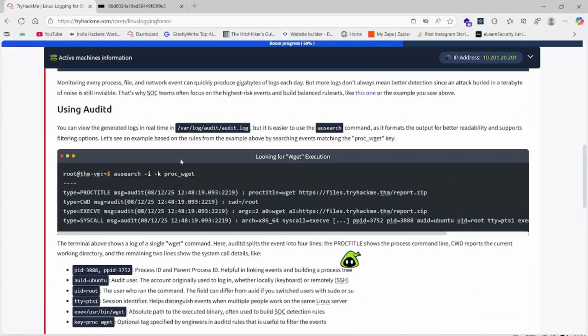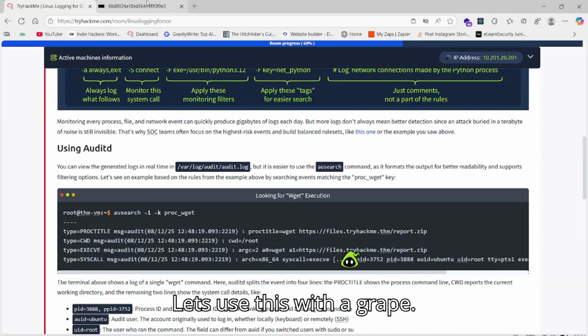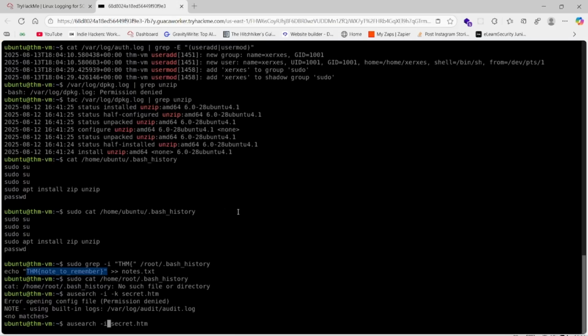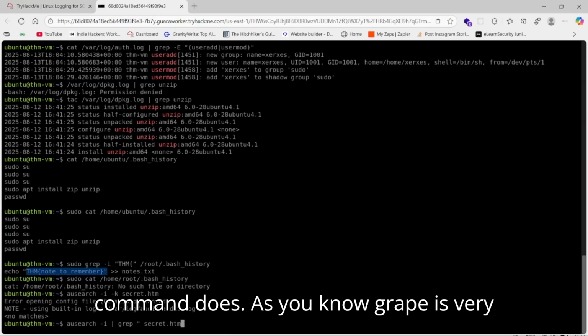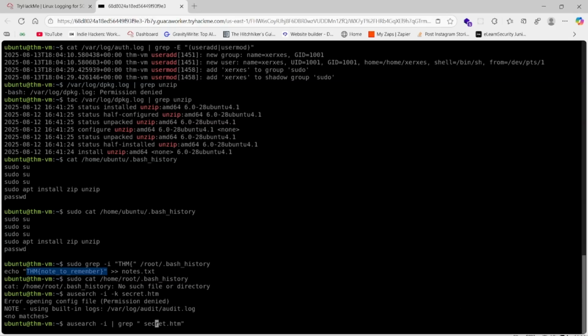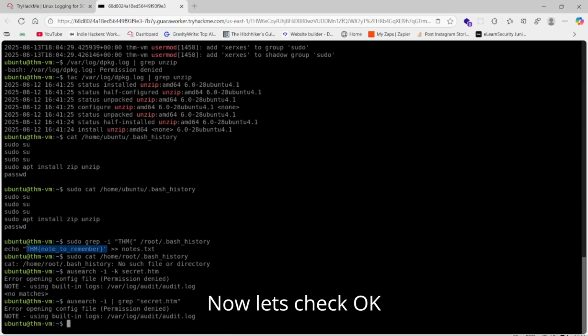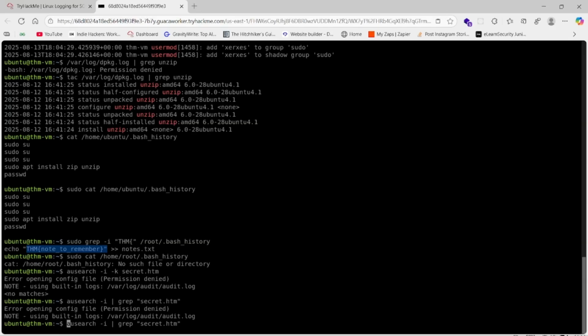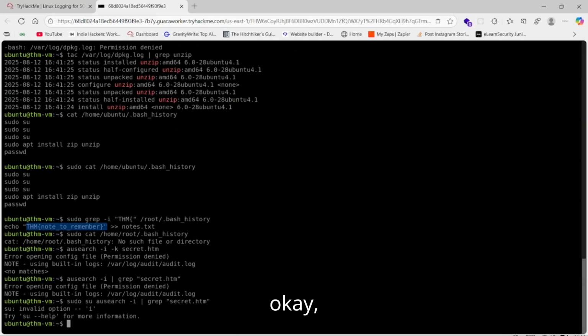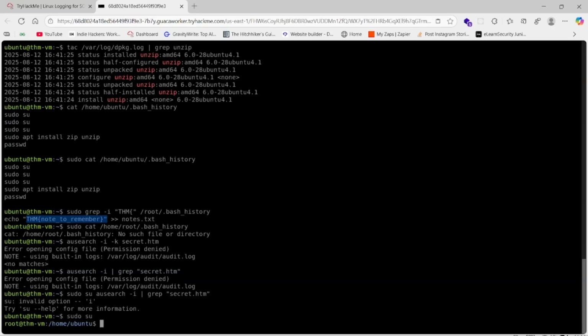What we'll do, let's use this with a grep. I hope I will tell you what this command does. As you know, grep is a very good tool. Now let's check. Okay, so now it's telling permission denied. So what we'll do, sudo, then check. Okay, now it will work.